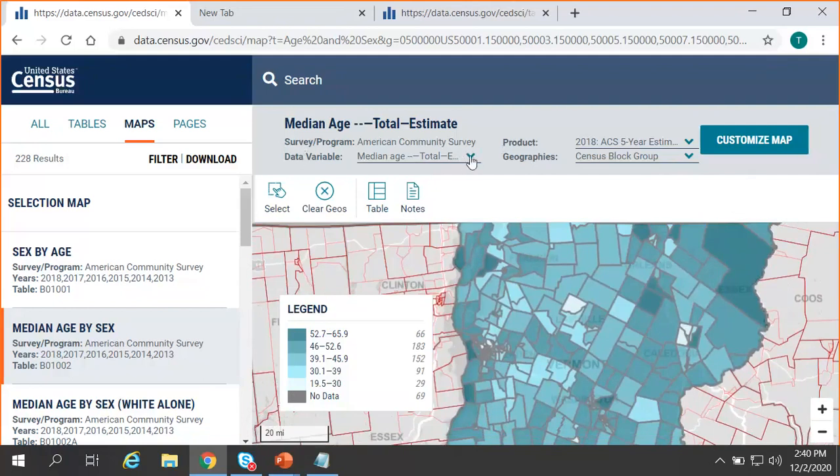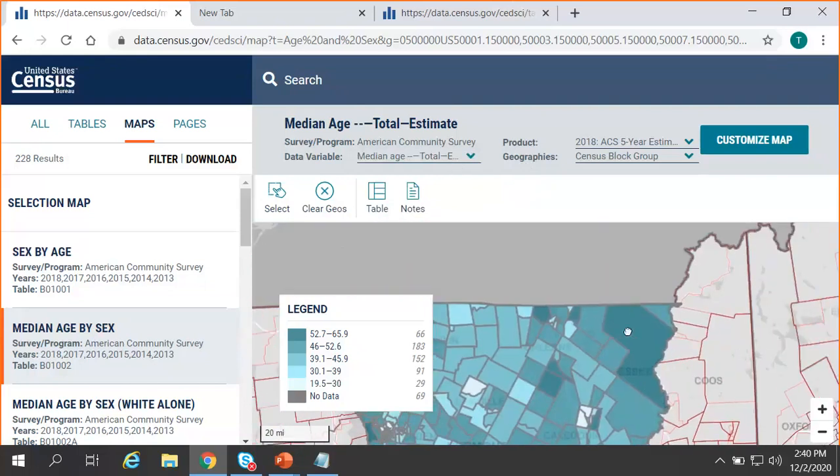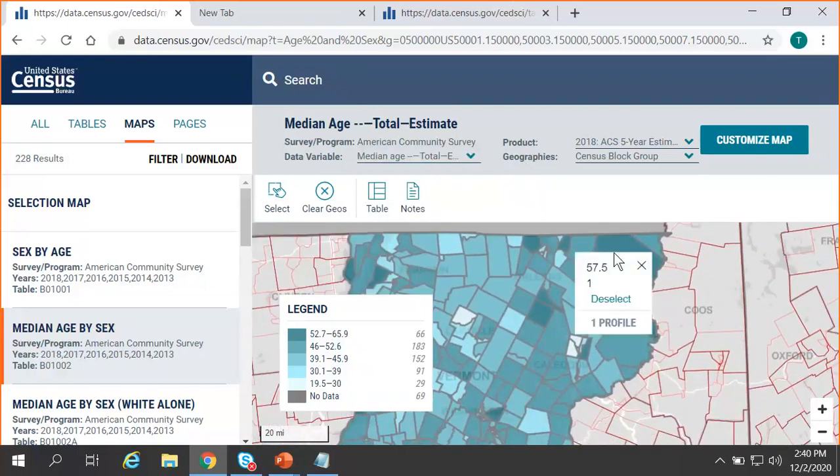You can confirm the data variable selection by clicking data variable at the top. This was the very first line from our table, median age for the total population, which is what we wanted, but we do have options to choose other types of data variables from that particular table. I'm going to leave it at the defaults. And if you want to click on an individual block group, you can click on the map and see for this particular block group, 57.5 is the median age, and it's block group 1.